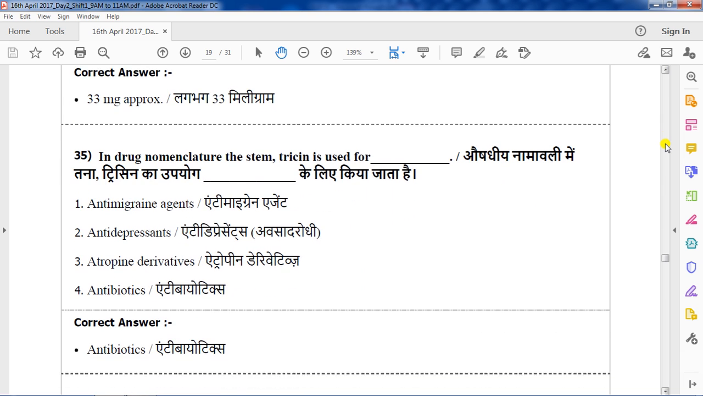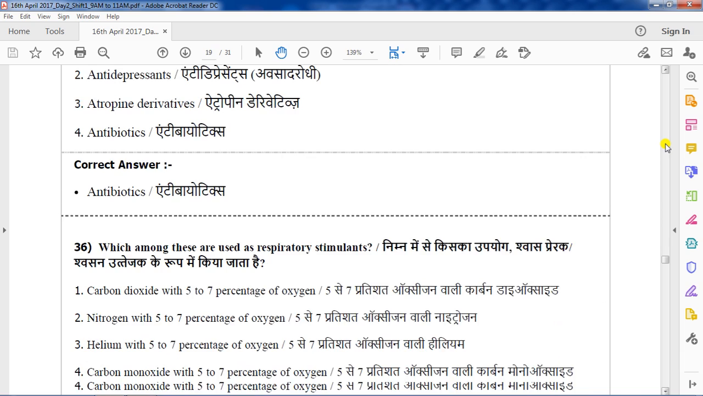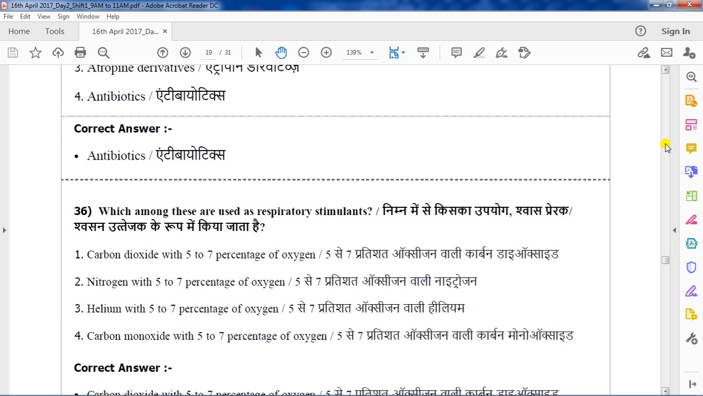In question number 35, in a drug nomenclature, the stem tricin is used for anti-migraine agent, antidepressants, atropine derivatives, antibiotic. The correct answer is antibiotic. You know, bacitracin, tricin is coming under this category. So this is antibiotic.